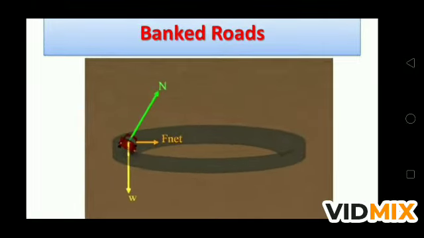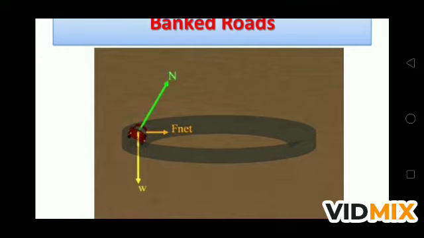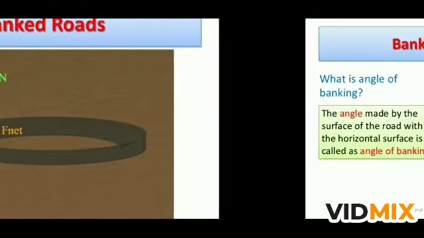Now if you see this diagram, the weight of the car is vertically downward and the road is banked, so the normal reaction is, if you see the green line, which is normal, perpendicular to the road, and so the resultant is F inward, that is called centripetal force, or we can say the net force of these two forces, which is inward. So the banking helps to give the necessary centripetal force.